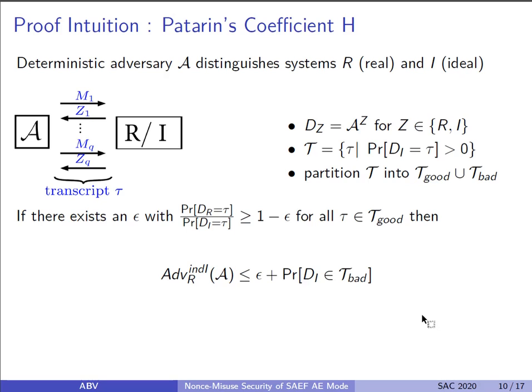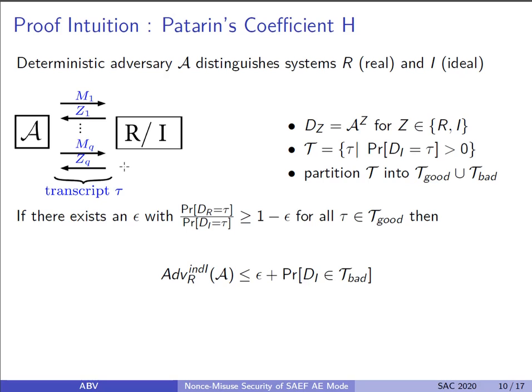This technique is used to prove indistinguishability of a real system R from another ideal system I with an information theoretic adversary using the concept of transcripts. A transcript is defined as a complete record of the interaction of an adversary A with its oracle in this indistinguishability experiment. For example, if m_i, z_i are the input and output of the ith query of A to its oracle over a total of q queries, then the corresponding transcript is defined as a tuple containing all these q pairs of m_i's and z_i's.